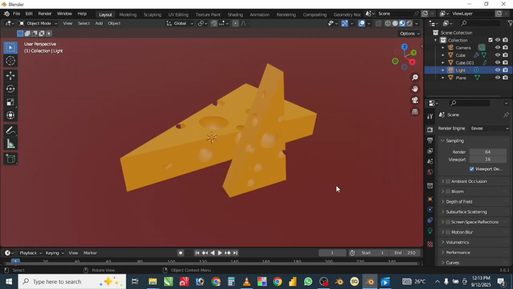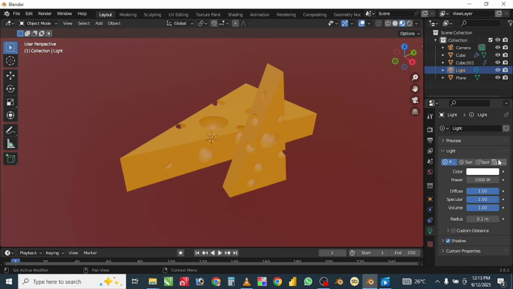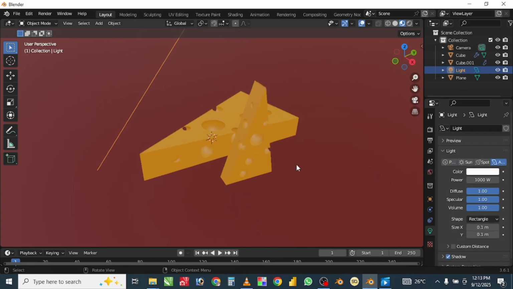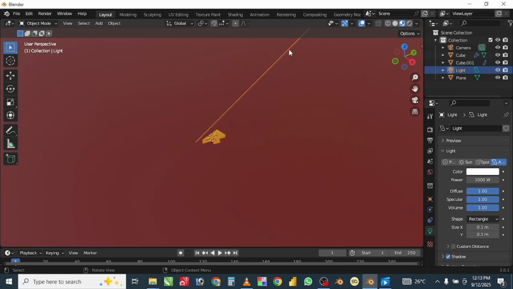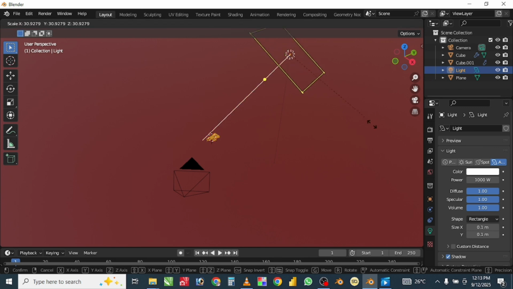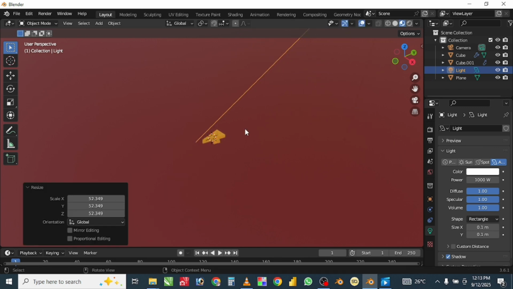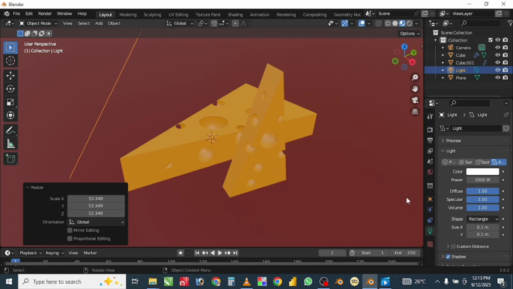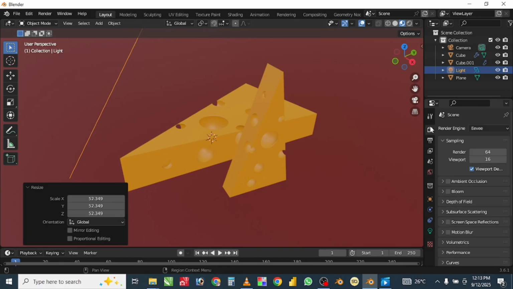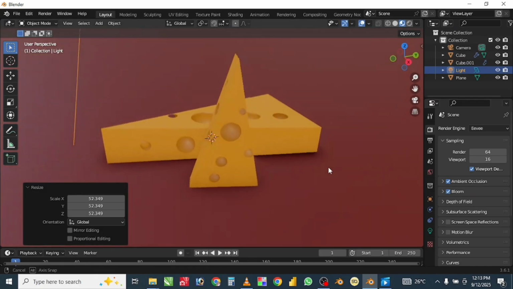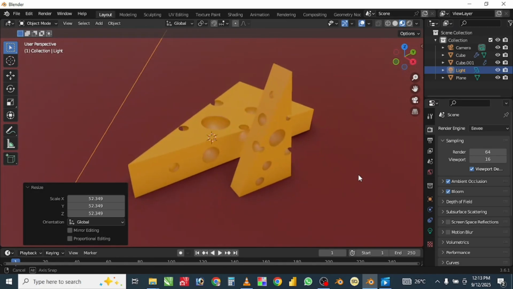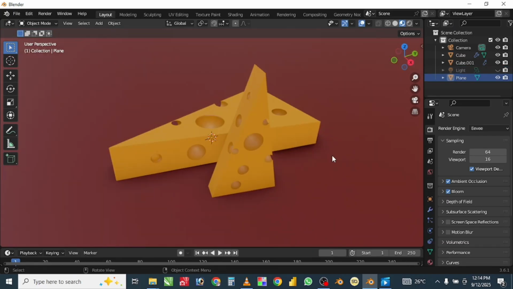Now let's add some light with the little knowledge I know about light. So in the outliner, I'll select light and go to the data properties on the properties panel and select area. So I'm going to scale it to increase the size. I don't know if there's any changes, but I'll just go over to the render properties and click on the ambient occlusion and bloom. I think there's a little change. So this is what my cheese is looking like right now.